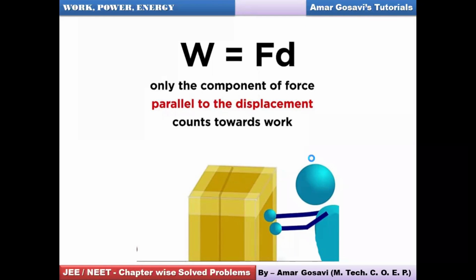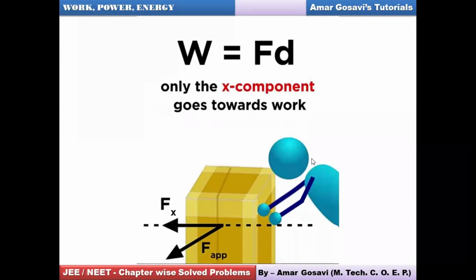Let's move ahead, friends. So here you can see what we said is being presented in form of a diagram. If the force applied is inclined in this manner and you resolve it into two components, one along y, other along x, only the x component will be counted towards work because the object is getting displaced along the x axis only.